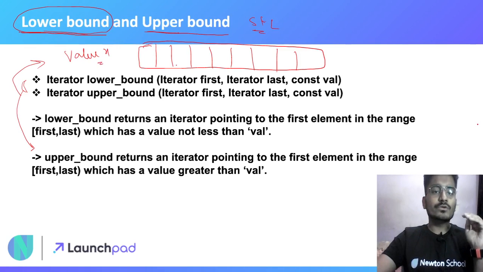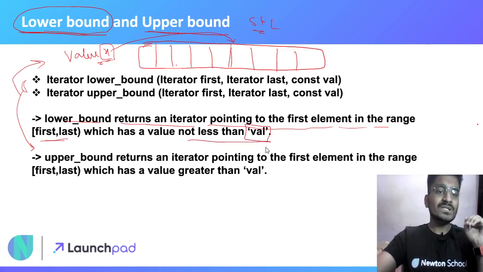Now you need to check what is the element or the index of the element that is just less than x. Lower bound returns an iterator pointing to the first element in the range which has a value not less than val. So this is the syntax of lower bound.